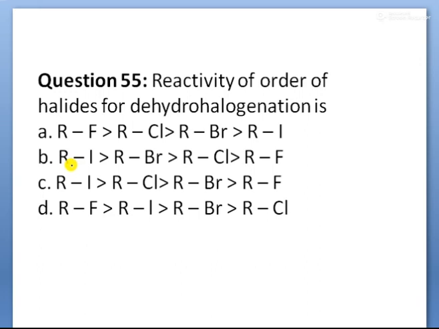Next, the reactivity order of halides for dehydrohalogenation. Dehydrohalogenation means which takes place easily: alkyl iodides, alkyl chlorides, alkyl bromides, alkyl fluorides. This weak bond can be easily removed, with longer bond length and lower bond energy. That's why iodide is very possible. Therefore, the order of dehydrohalogenation is alkyl iodide, then alkyl chloride, alkyl bromide and alkyl fluoride.